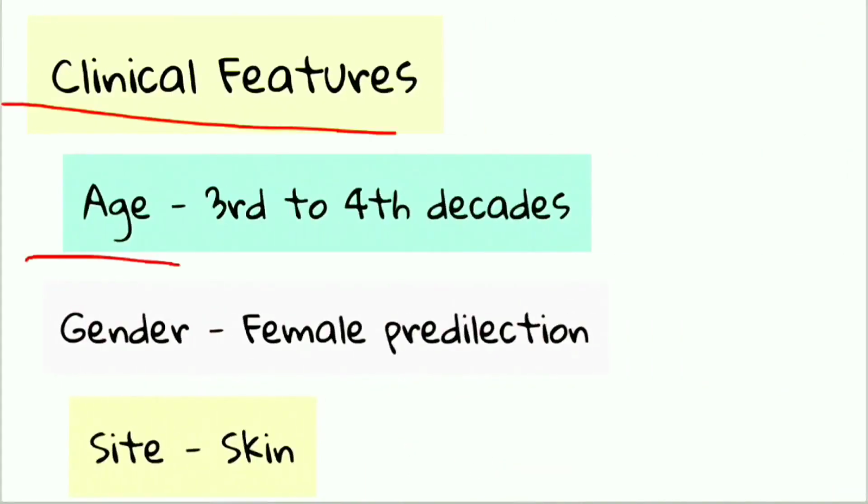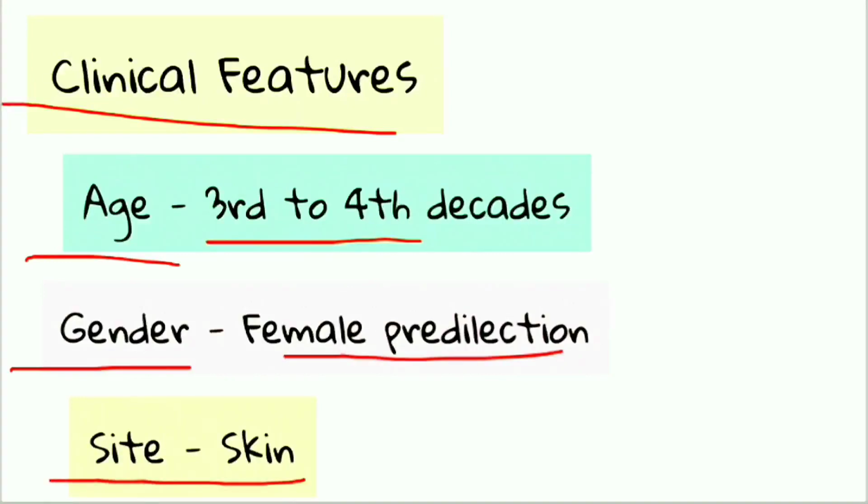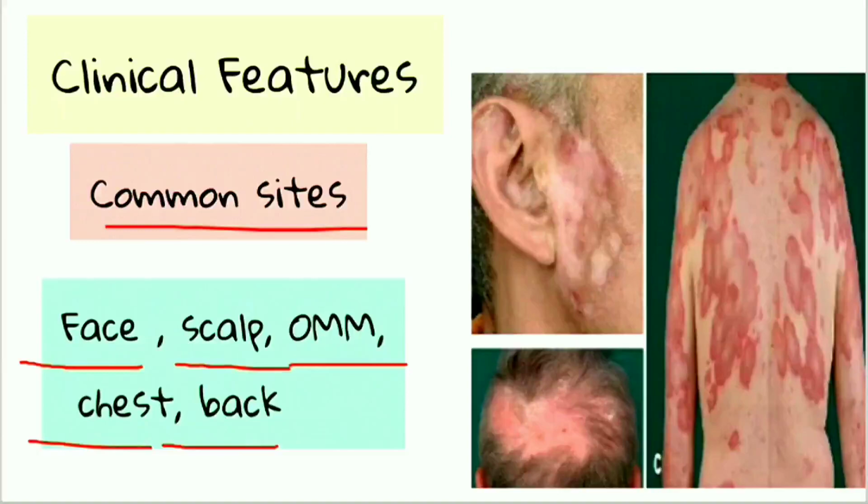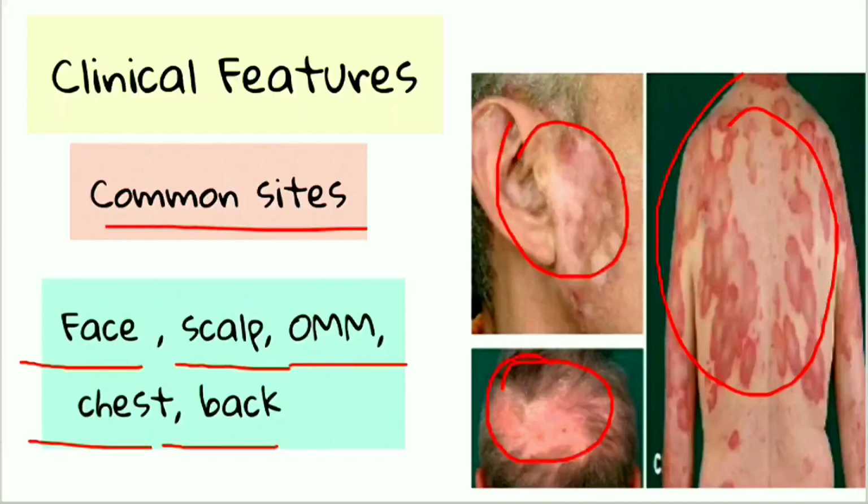Age: it usually occurs between the 3rd and 4th decades of life. When we talk about gender, female predilection is seen. Site: usually skin is involved. The common sites are face, scalp, oral mucous membrane, chest and back. You can see here the lesion over the back, here over the face, here over the scalp. So these are the different sites for discoid lupus erythematosus.